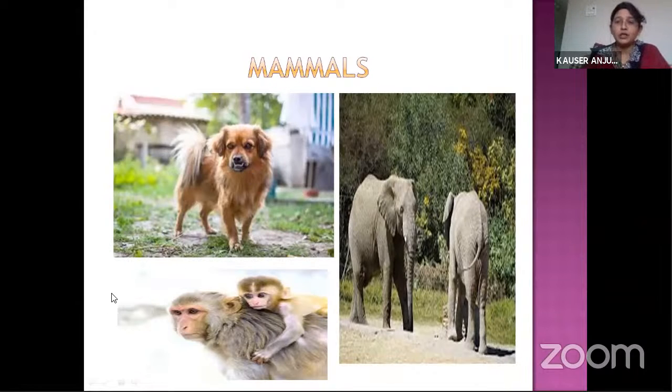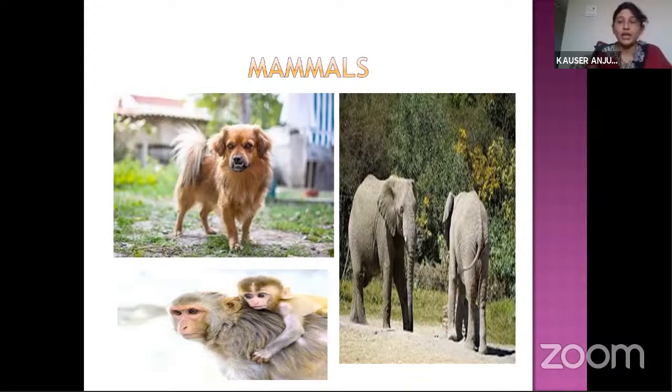And coming to the mammals, from 6th standard you are learning about mammals. What are the mammals? The animals which give direct birth to their offspring, and which produce milk after their delivery, isn't it?